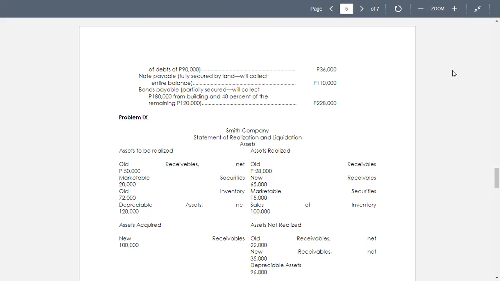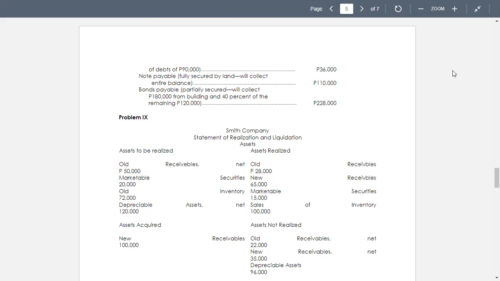Cost of goods sold were 72,000. That's your cost of goods sold. And the depreciable assets of 120,000, and the recorded depreciation of 24,000. So we have now, on the assets realized, the receivables, 28,000, with the new receivables in the amount of 65,000. Realized marketable securities, 15,000. Sales of the inventory in the amount of 100,000. That's in number one. So the assets acquired, new 100,000. That's for the credit sales.